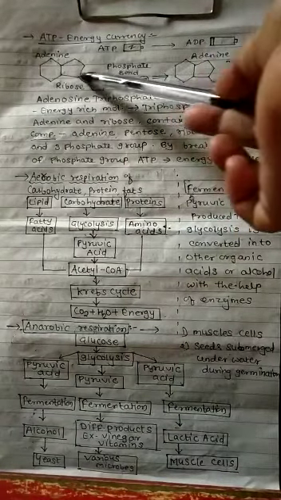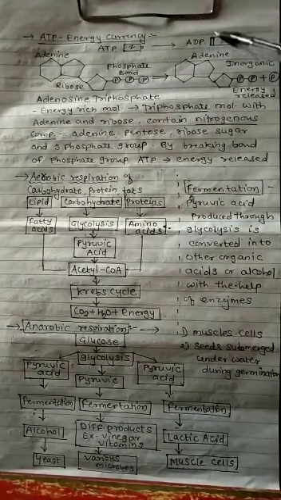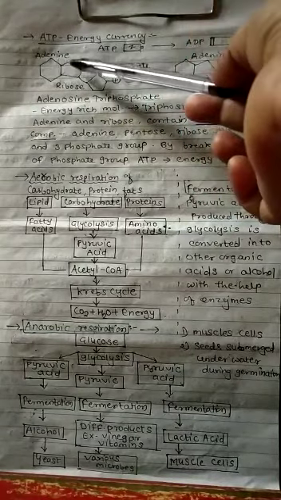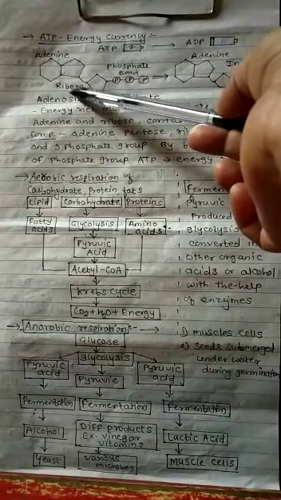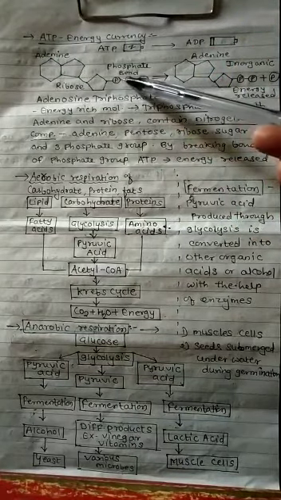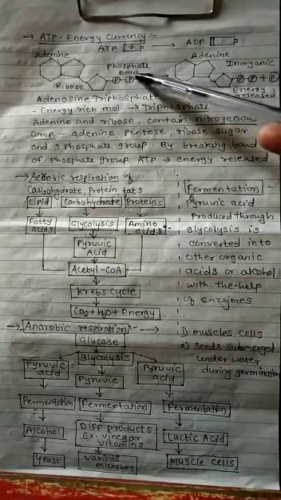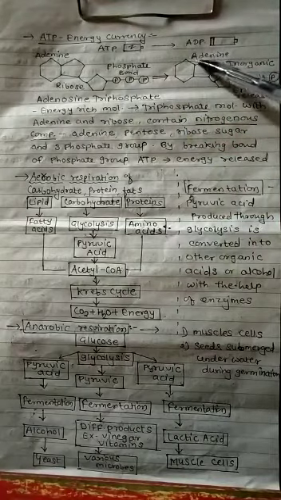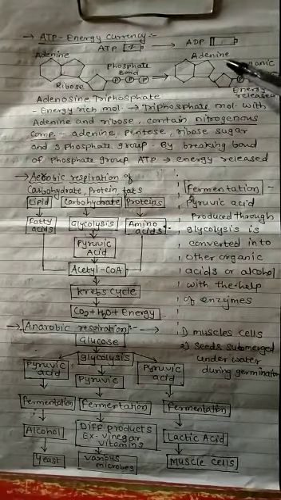See here, this is a diagram of the energy currency. These are adenine, then ribose sugar, then these three P's, that is the phosphate bonds. Then it is transferred into adenine and ribose again, and one of the three phosphate bonds is broken down here. What is the meaning of that?